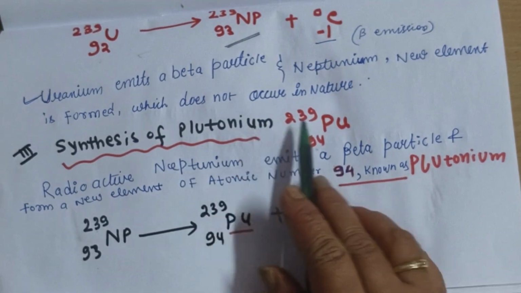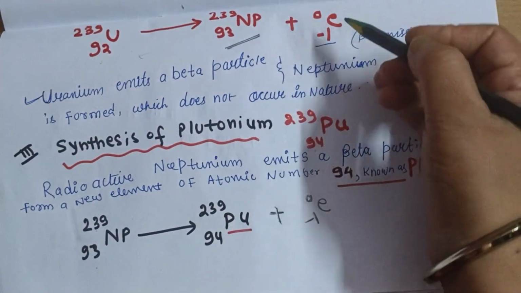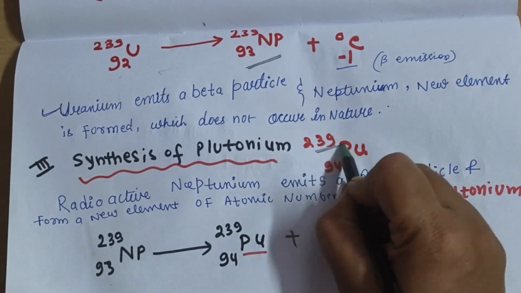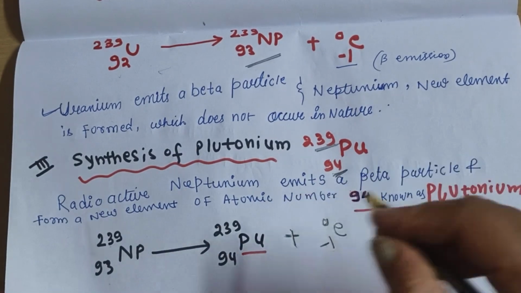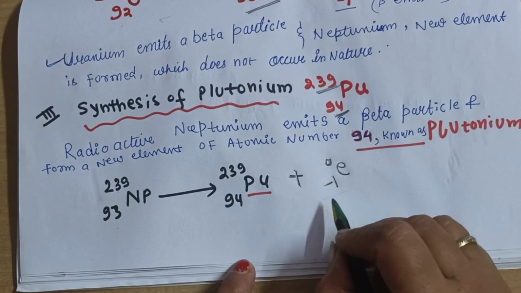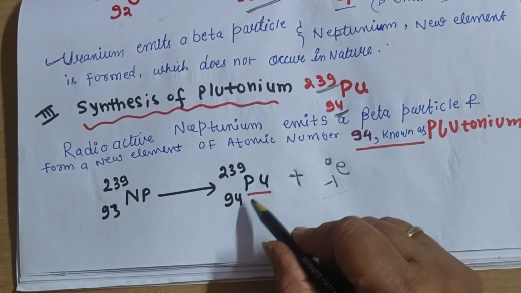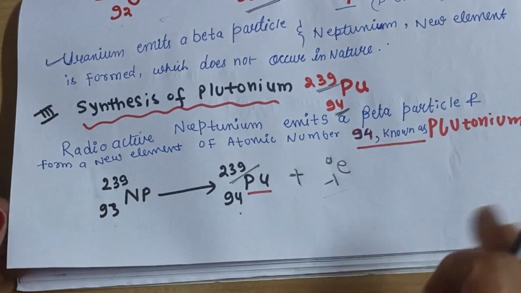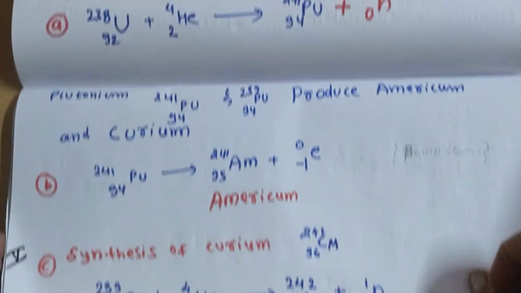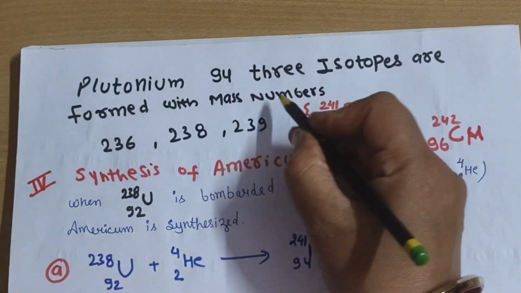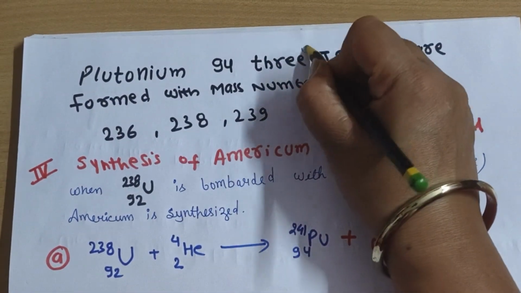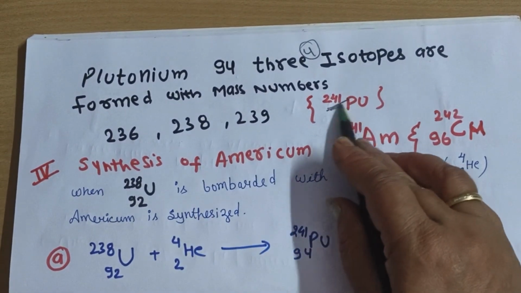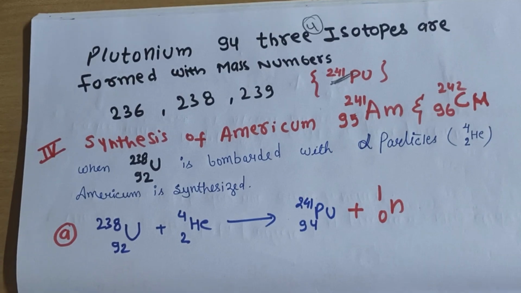Then synthesis of plutonium. What do you need for plutonium? Here the mass of neptunium was 239. Plutonium also has mass 239 and atomic number 94. So again you can eliminate one beta particle. So what will you get? Your plutonium with atomic number 94 and atomic mass 239. Okay, you can pen down what is written in the notes. Now next, plutonium 94 can have 3 or more isotopes. Here I have mentioned 4: plutonium 236, 238, 239 and 241 also. But more can be synthesized.